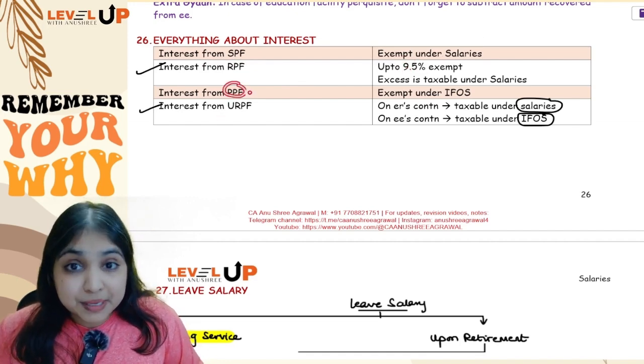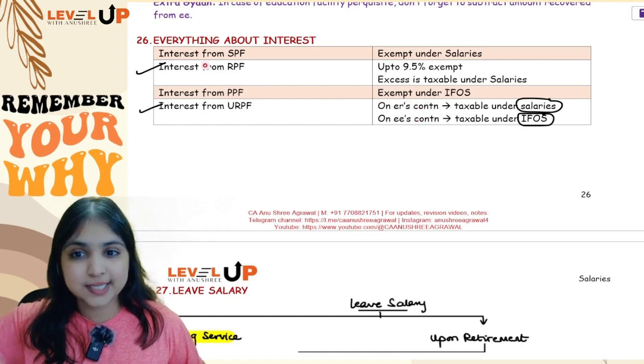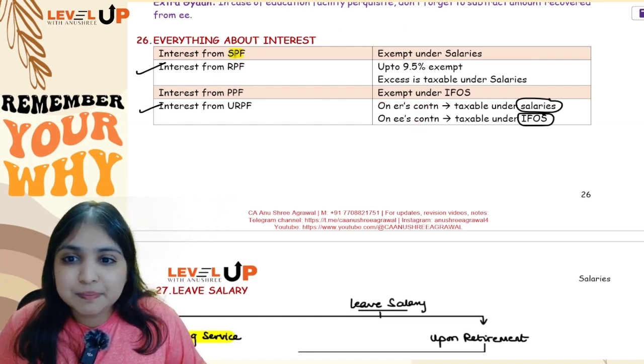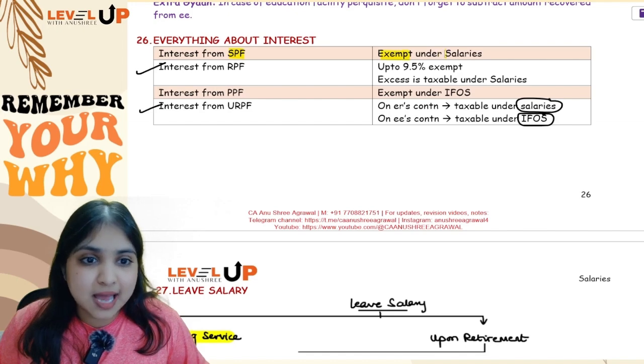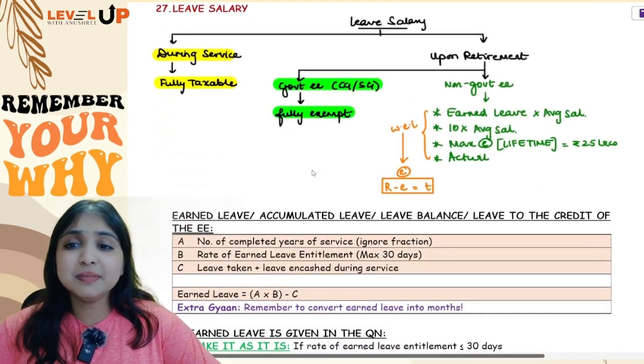And interest from PPF, even this will be fully exempt, but this will be exempt under the IFOS head. So, 2 new points over here: SPF interest fully exempt under the salaries head, and PPF interest also fully exempt but under the IFOS head. Okay. Then comes our next discussion.